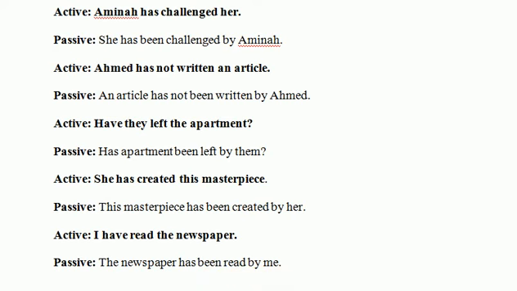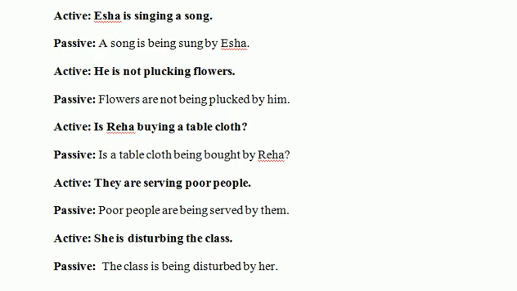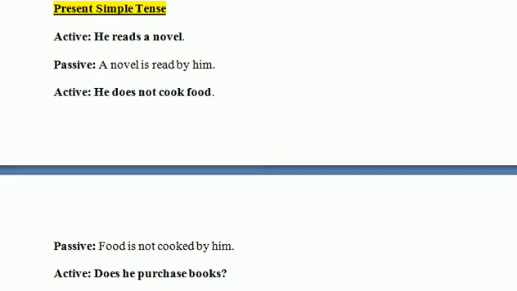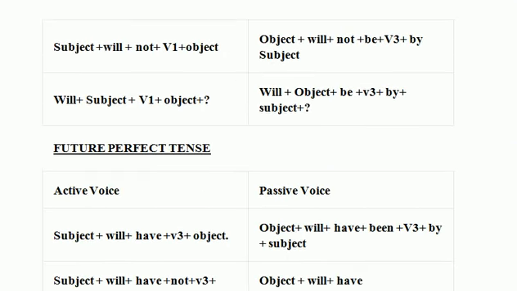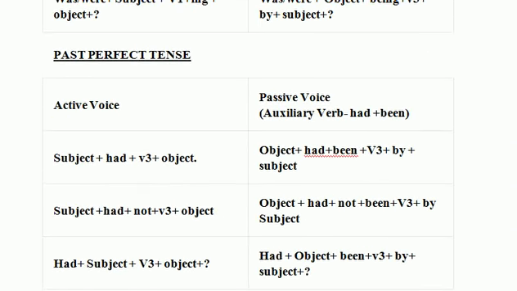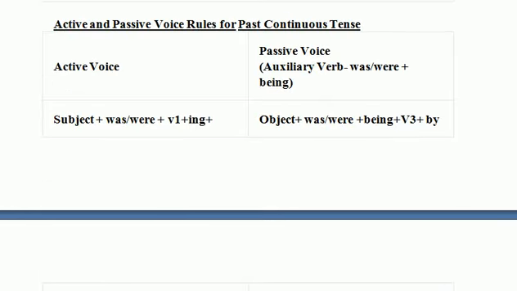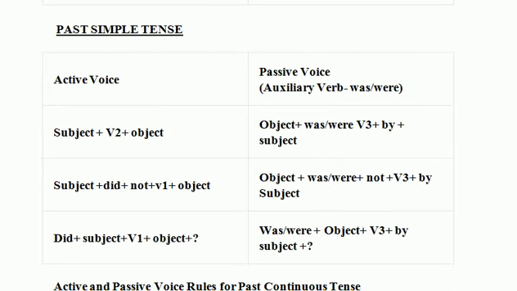So that is with the present perfect tense. So now we will move towards the past indefinite. And what do the rules about the past indefinite or the past simple tense say? That I would take up in my next video. Hope that is clear at the moment and you understood the concept of active and passive sentence and some of the rules along with examples.